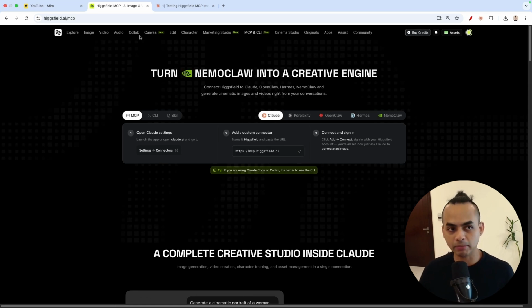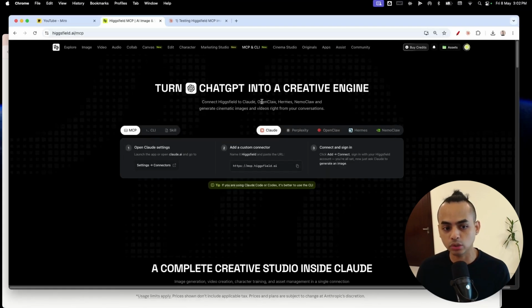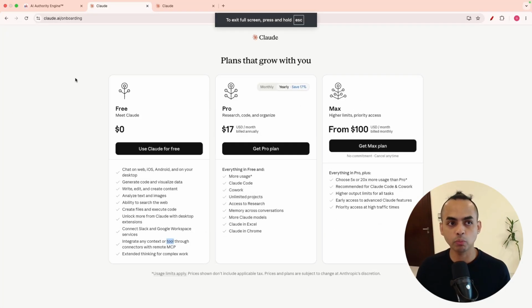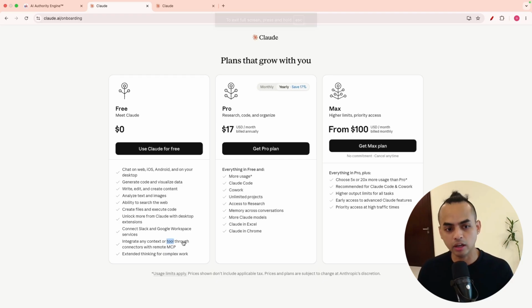Okay, and to demonstrate this for you guys, I'm actually going to be using a new account because I've set this up already. And the reason why I say that this also works for new accounts is because in the free Claude plan, you are actually allowed to do MCP integration. So it's great. You can give it a go.